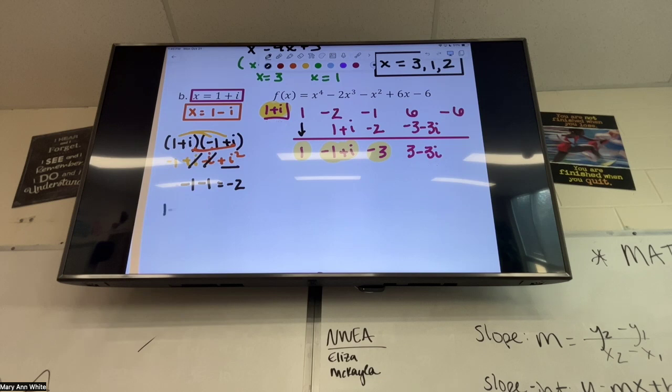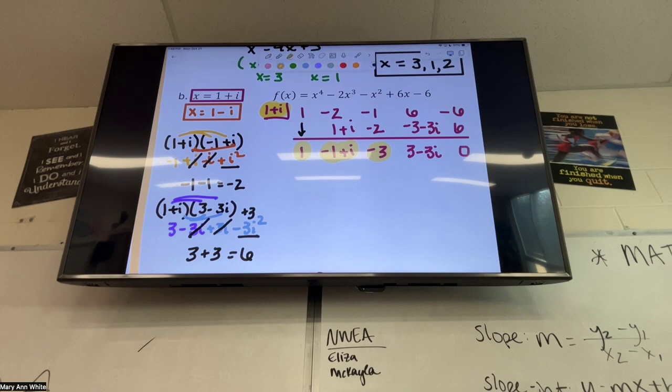So now I'll do 1 plus i times 3 minus 3i. So the i's cancel again, and I get 3, and then -3i squared becomes +3, right? So 3 plus 3 is 6. Oh, thank God, because that's what we wanted it to be, right? Because -6 plus 6 is 0.